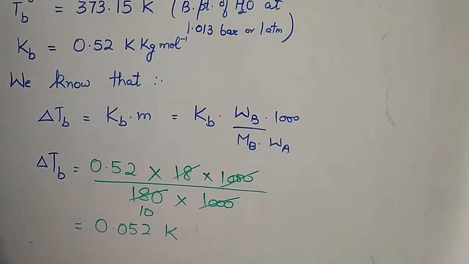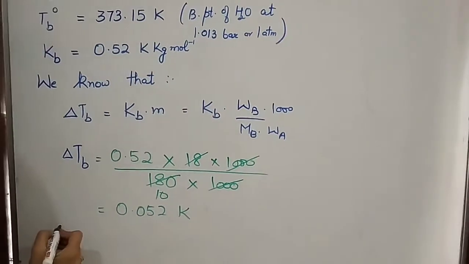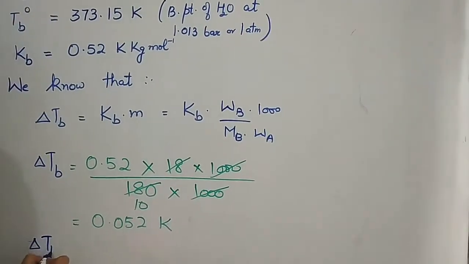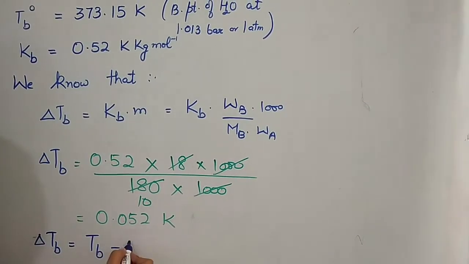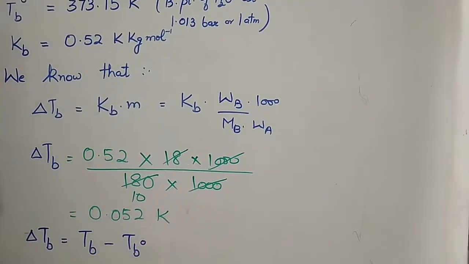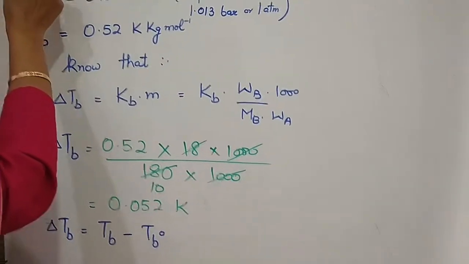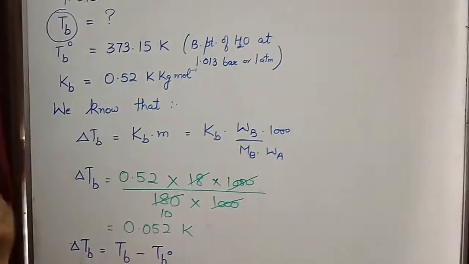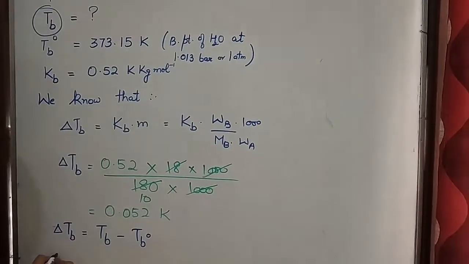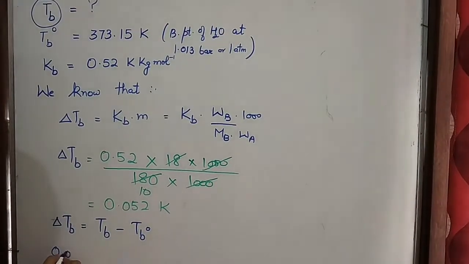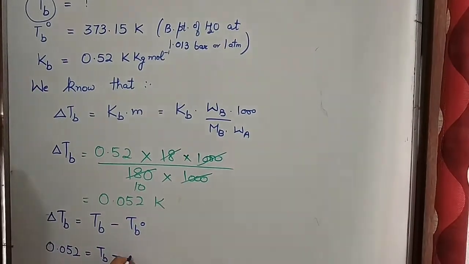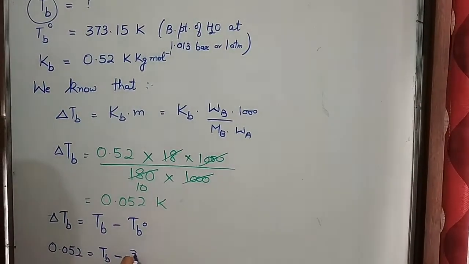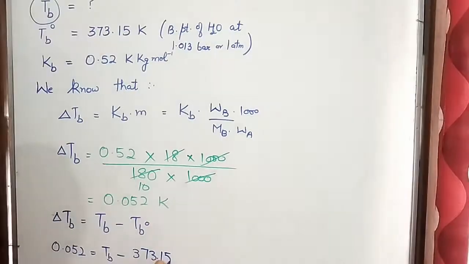We also know one relation, that is delta Tb is equal to Tb minus Tb naught. We have to find out Tb. Tb naught is given to you, and delta Tb we found out. So 0.052 is equal to Tb minus 373.15.